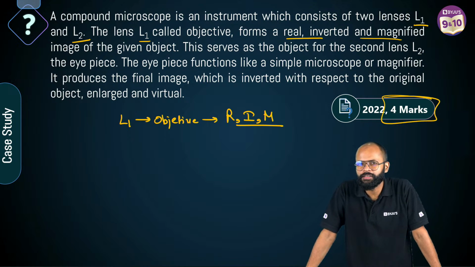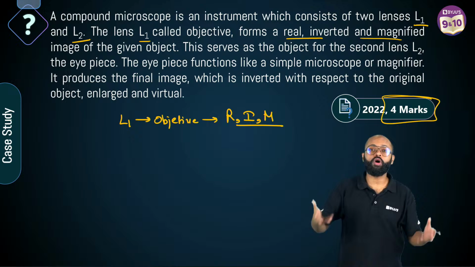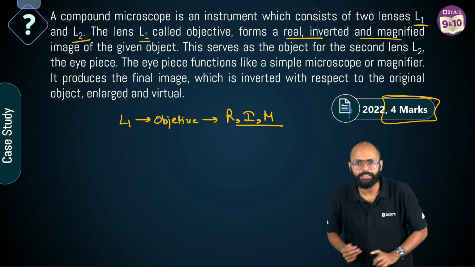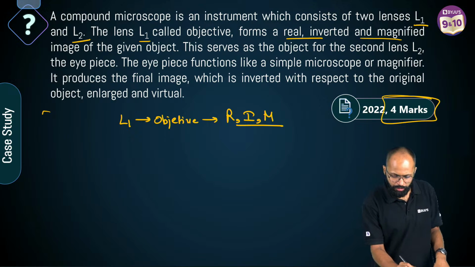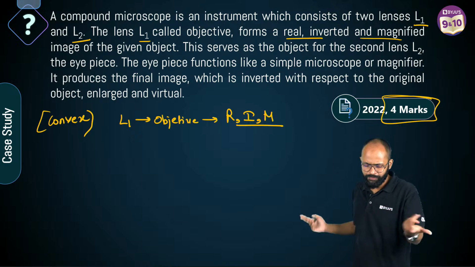Which lens is L1? You only know two lenses, right? L1 कौन सा lens हो सकता है? Which lens is L1? L1 is convex lens. Sir, why? अरे, only convex lens can form real inverted magnified image. Concave थोड़ी कर सकता है. So L1 is convex. है ना? This much तो we got from the paragraph itself.